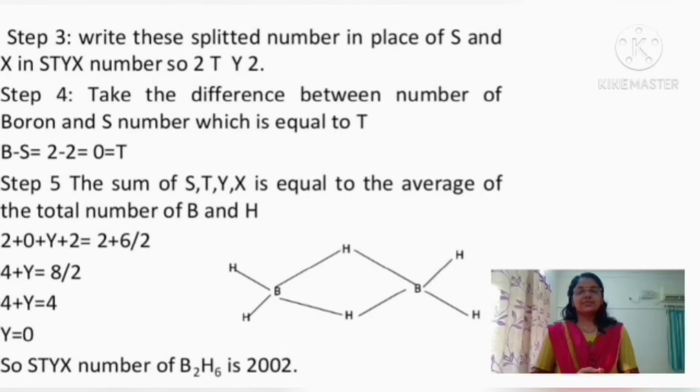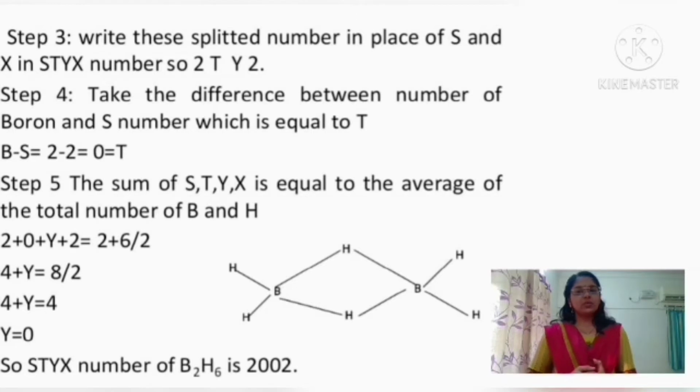So in the last step, that is the fifth step, we have to take the sum of S, T, Y and X in the STYX number, and this should be equal to the average of the number of boron atoms and hydrogen atoms present in that borane. So here in diborane, the S value obtained is 2, the T value obtained is 0, the Y value we haven't obtained, so we have to find it out, and X is 2.